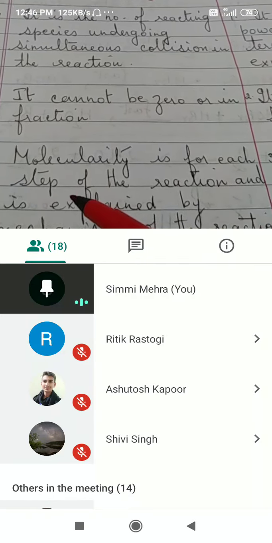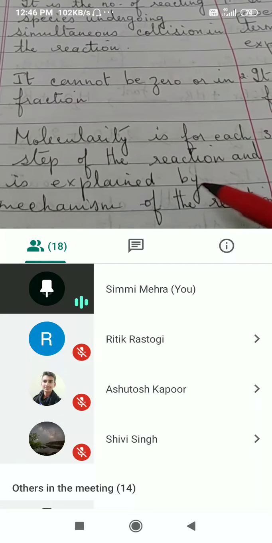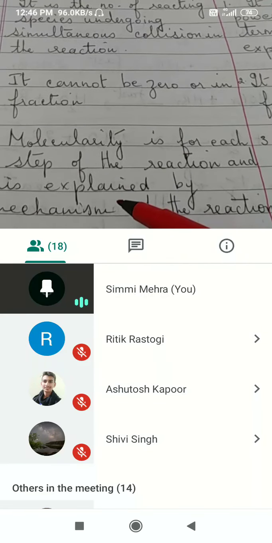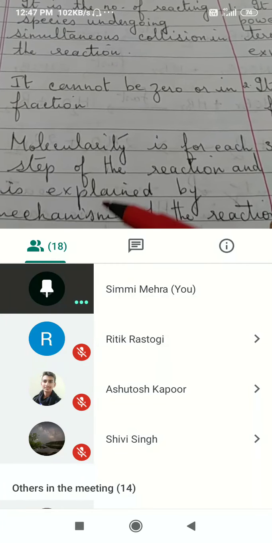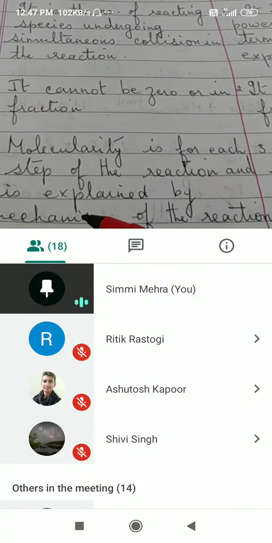Molecularity is for each step of the reaction and is explained by the mechanism of the reaction. This is for complex reactions. If the reaction is taking place in several steps, molecularity is to be determined for each step.